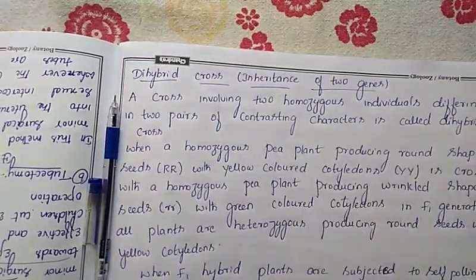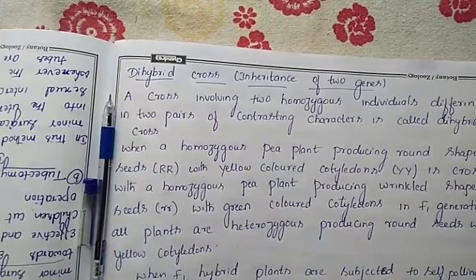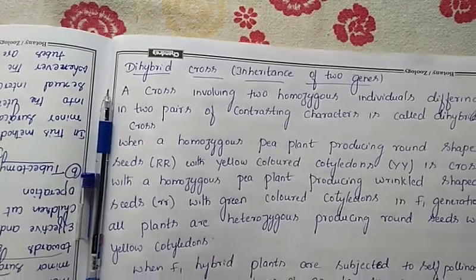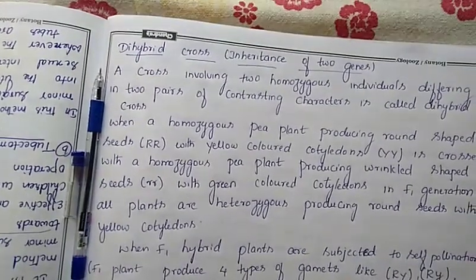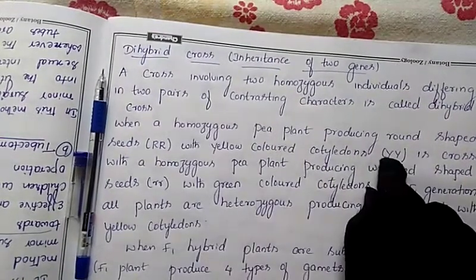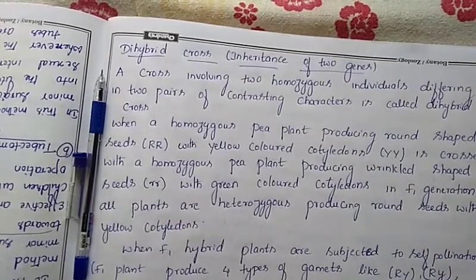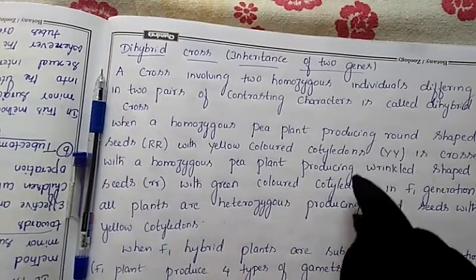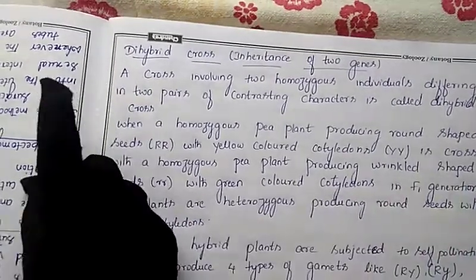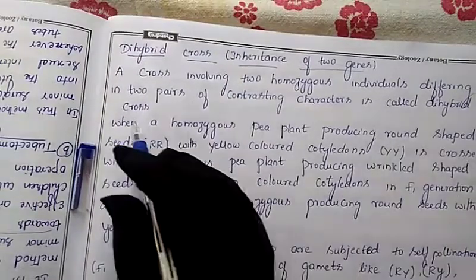In which condition are they present? They are present in a homozygous condition. You know very well the meaning of homozygous: if the alleles are the same, we call it homozygous. If the alleles are different, we call it heterozygous. Now both are in homozygous condition, so it is called a dihybrid cross.